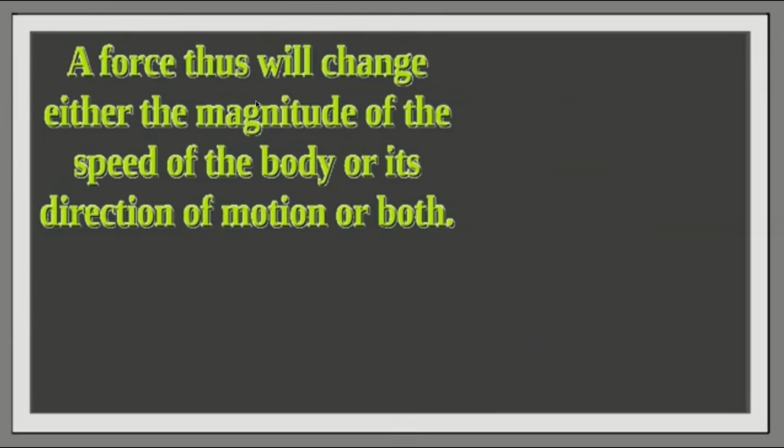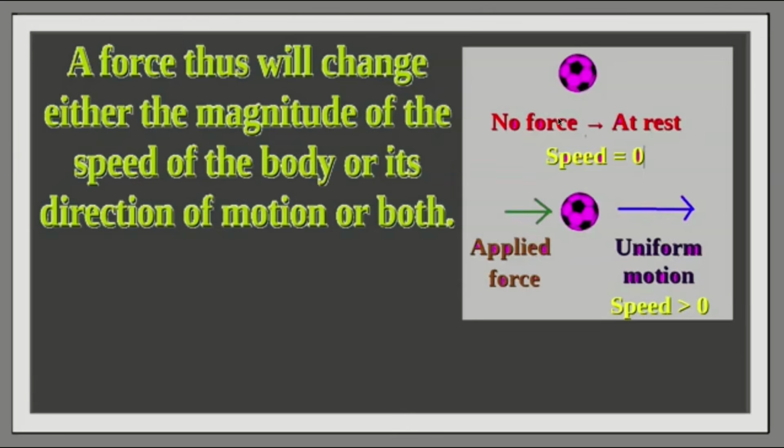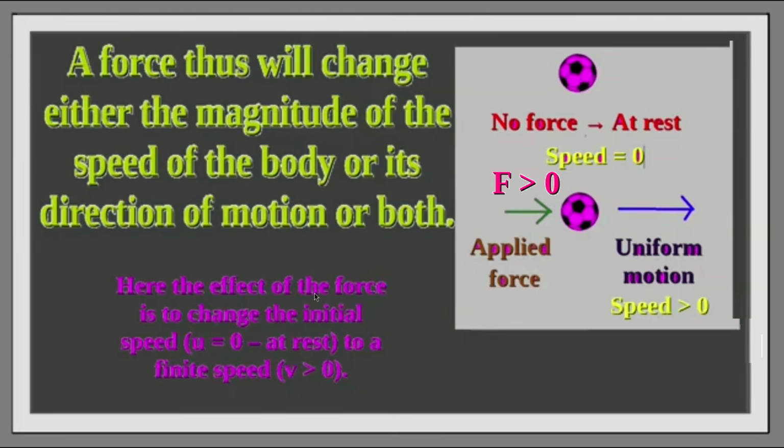A force thus will change either the magnitude of the speed of the body or its direction of motion or both. So once again, no force, the body is at rest, that means speed is 0, and in the presence of an applied force, uniform motion results and the speed will be greater than 0. Here the effect of the force is to change the initial speed u equal to 0, that means at rest, to a finite speed v greater than 0.